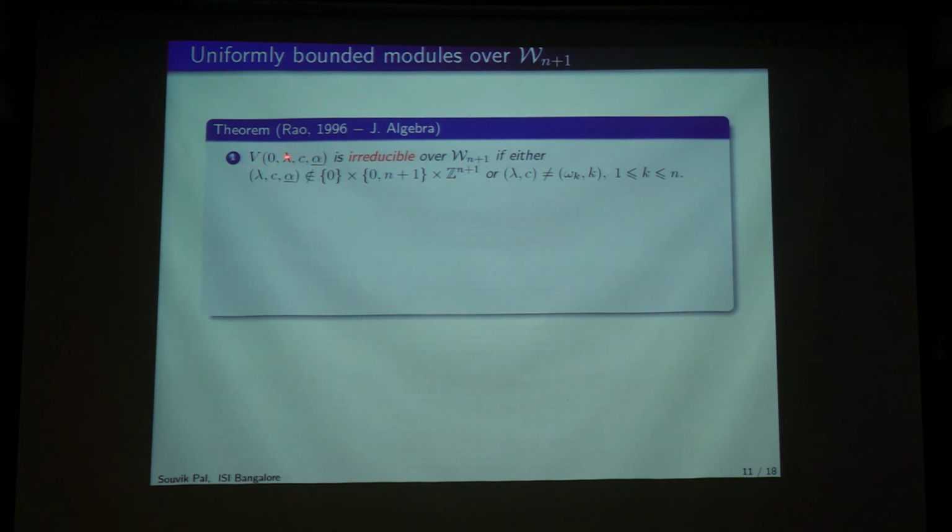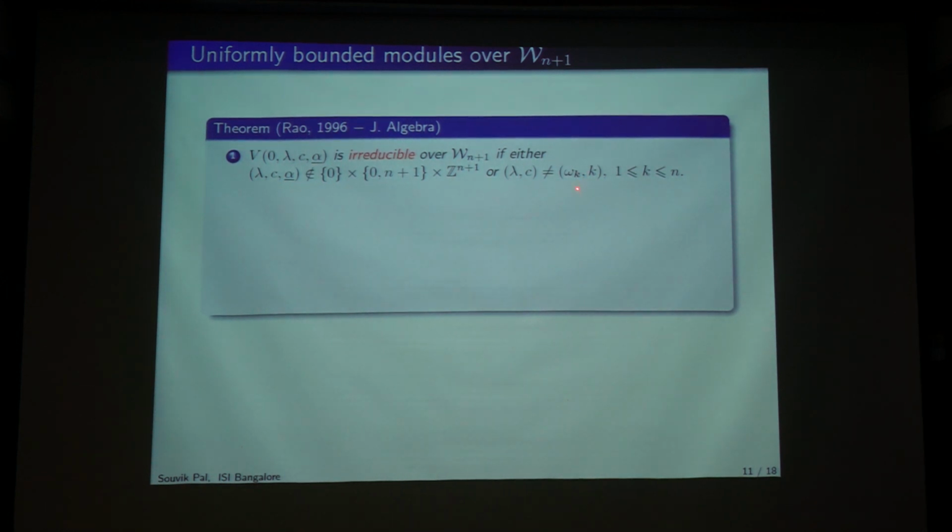So as I said, this part is coming from the G part, so it is 0. So this is irreducible. This is not very surprising, it is similar to what was there in the one variable setup, but this is the main thing actually. The omega k is the fundamental weight of SL(n+1).